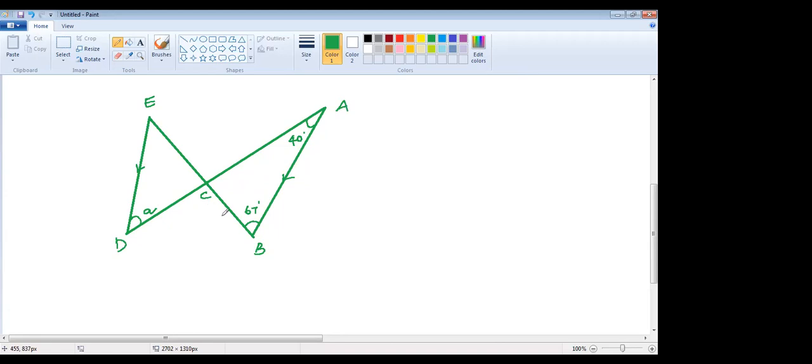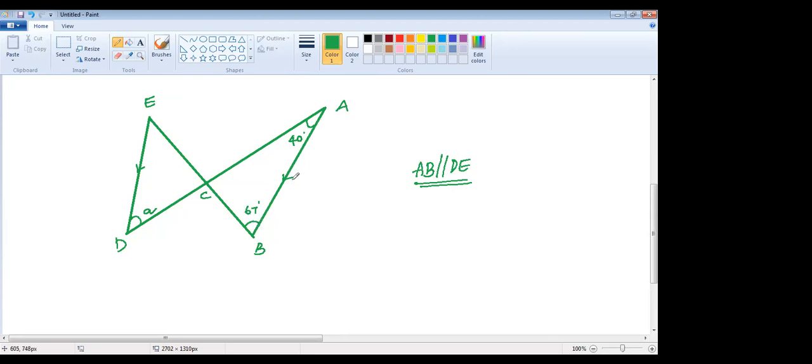Ma'am, DE and AB are parallel? Yeah, it is given AB is parallel to DE. Ma'am, first we can use the rules of a transversal. Very good. EB and DA are intersecting lines. So, EDC should be equal to ABC.